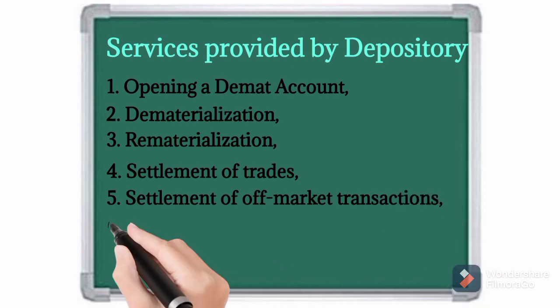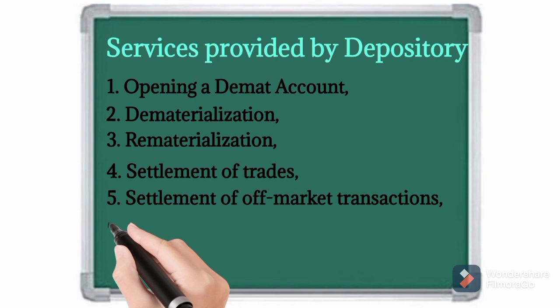Next, the fifth service provided by depository is settlement of off-market transactions. Off-market transactions means buying and selling of securities taking place outside of the stock exchanges. So here, depositories will settle the transactions which take place outside of the stock exchanges.